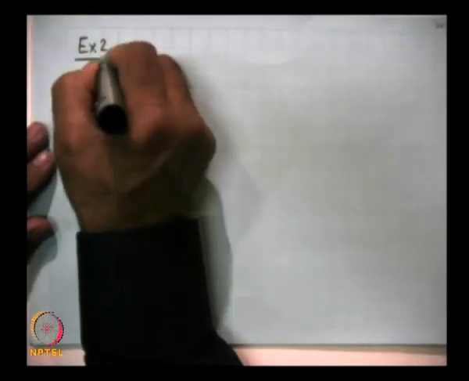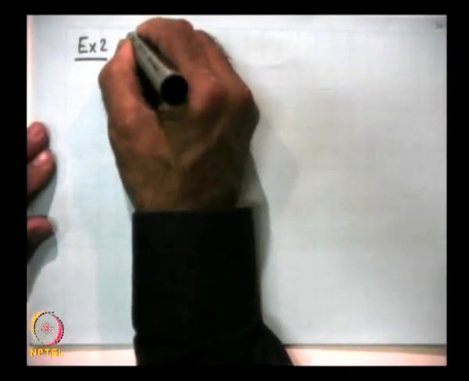Let me do one more problem. This was example number 1, and we will do two more simple problems to tell you the tricks of using the connection formulae. So, example number 2 is a linear potential.